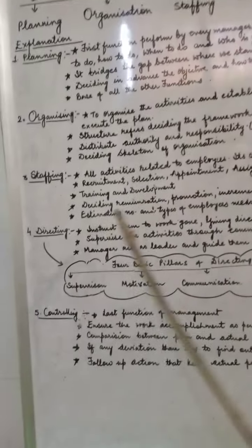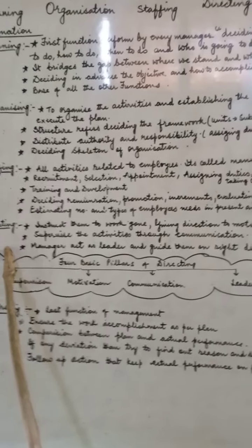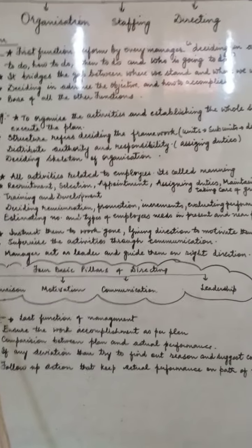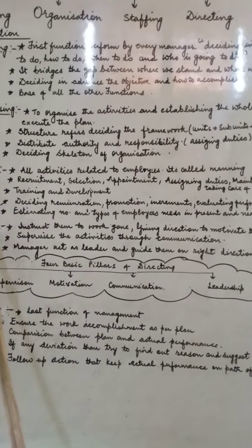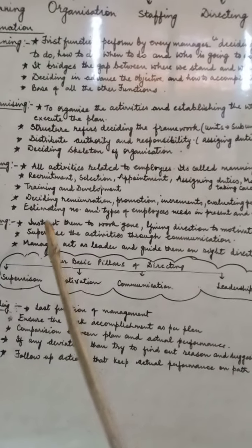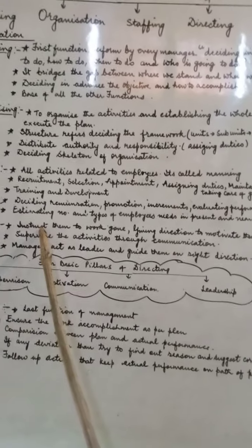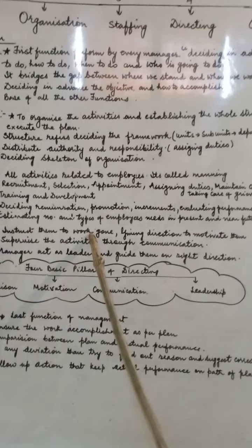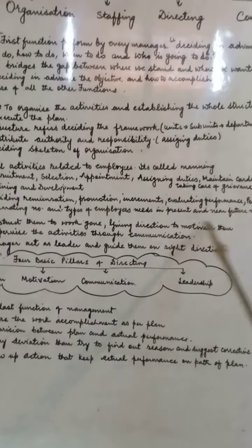Now come to the fourth one, the directing. Once the staffing is done, once the person is selected for the particular job, the next step is the directing. Now in the directing, it means giving instructions to the employees to get the work done, giving the direction to motivate them.